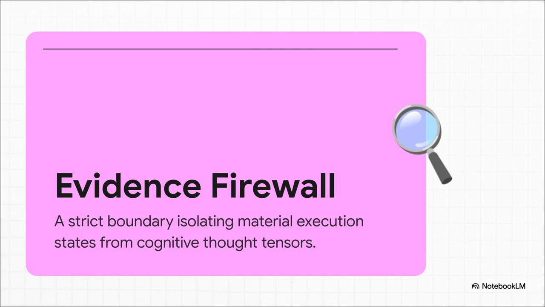What it does is set a strict system boundary that isolates material execution states from cognitive thought tensors. Think of it like a digital quarantine zone, keeping the map strictly separate from the physical terrain. It essentially prevents a systemic category error where someone might erroneously try to use mathematically verified software to prove an empirical, physical theory in the real world. It keeps the boundaries of evidence absolutely pristine. Math stays math, and physics stays physics.